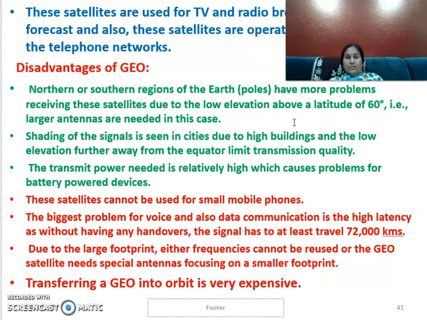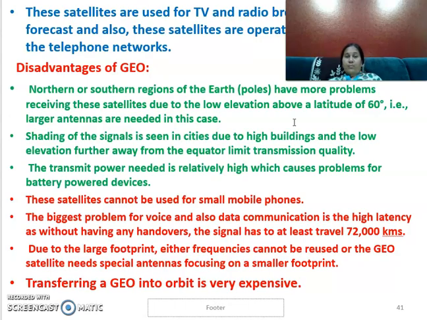North and south poles may have a problem because the Earth is elevated with a latitude of 60 degrees, and there is a need for very large antennas. If you want to cover northern and southern regions, you need very large antennas. And there is a possibility with GEO of shading of signals in cities due to high buildings or low elevations from the equator.